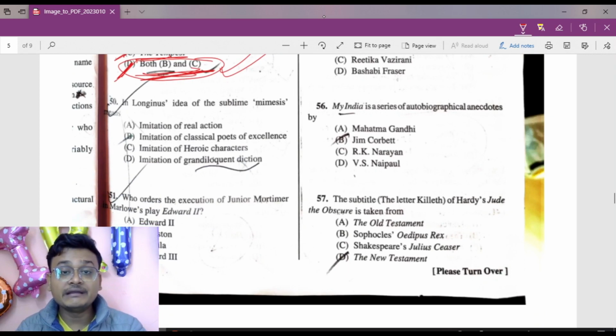In Longinus' idea of the sublime, I have to check it, okay, because it was not okay. So I'll have to check it. Question number 50.